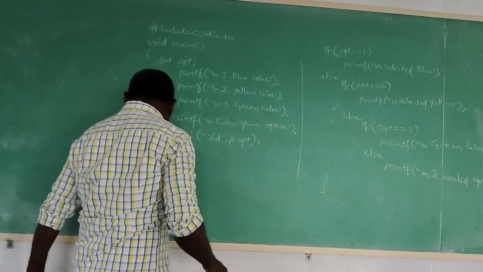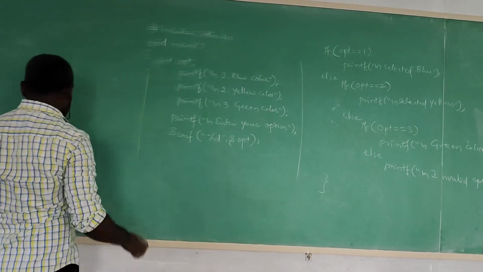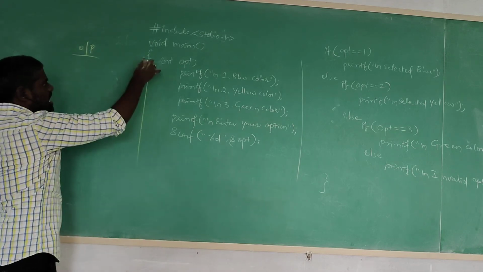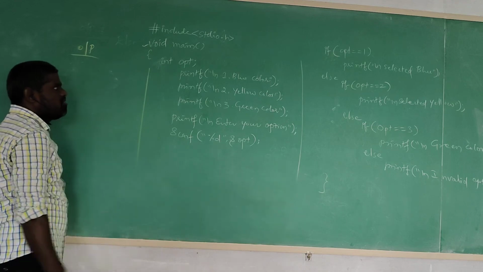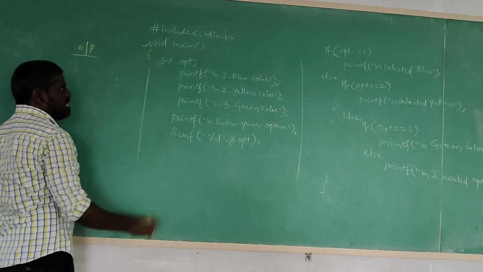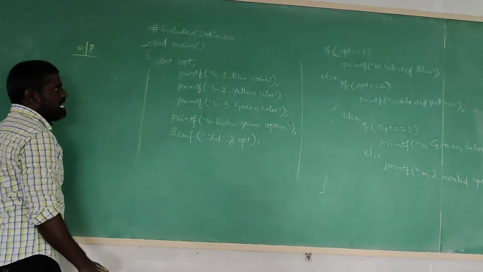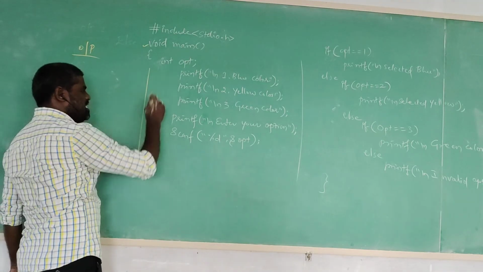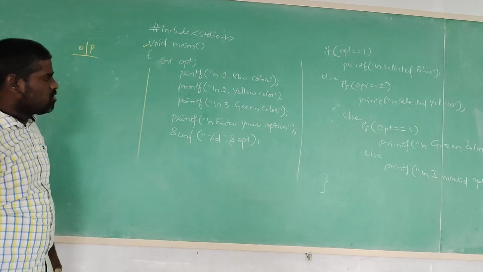Now we are executing it. What is the output for this program? Please observe. As usual, every C program execution starts from the main function. After begin, in the rest of the program, only one variable is declared. Variable name is OPT. The data type is integer. Integer means it can accept only a number without a decimal.